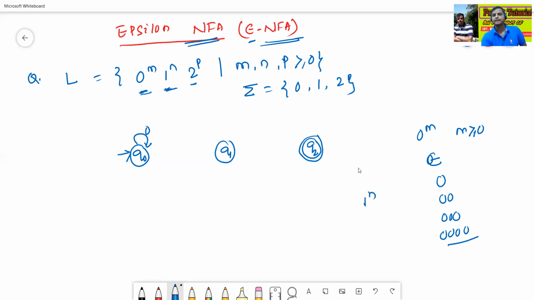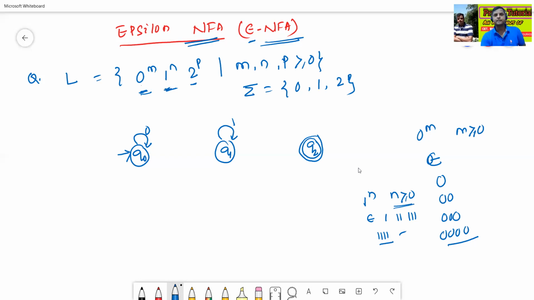1 to the power n, and n is greater or equal to 0. What is the meaning of that? We can get epsilon, single 1, double 1, triple 1, four 1s, like this. So 1 is a self loop on the Q1 state.